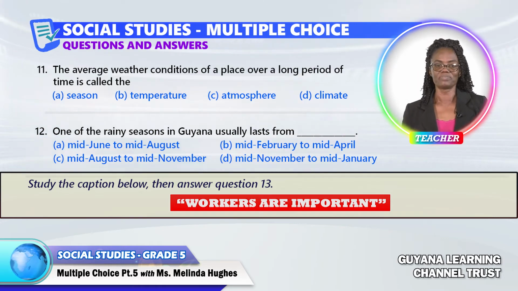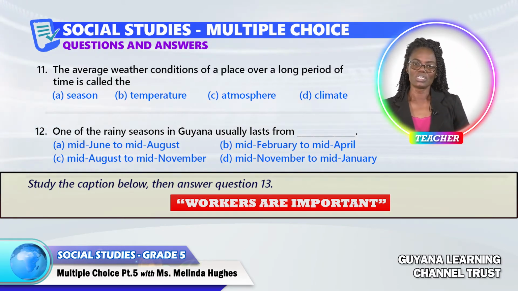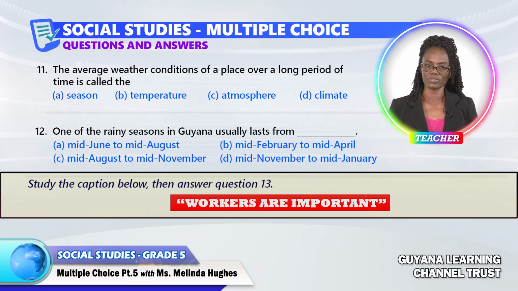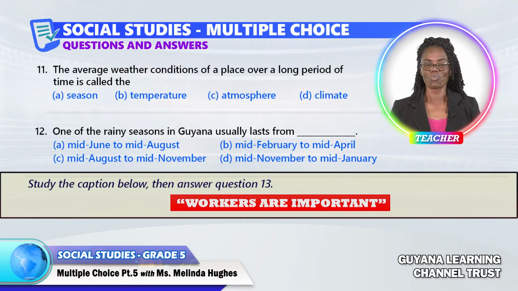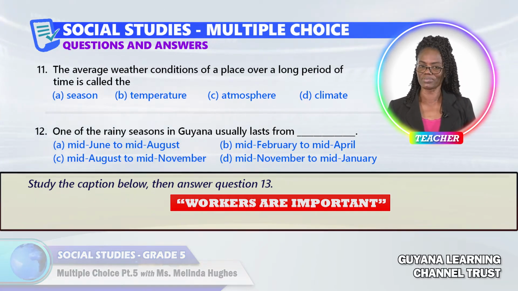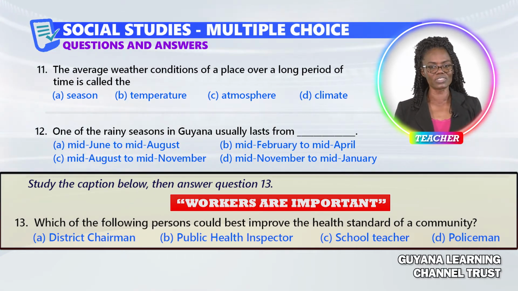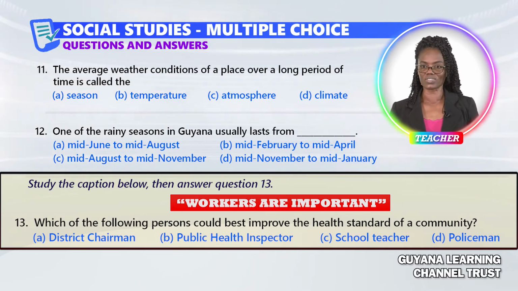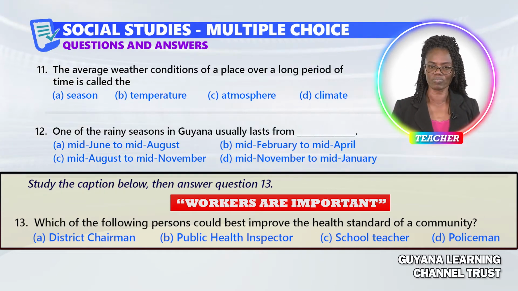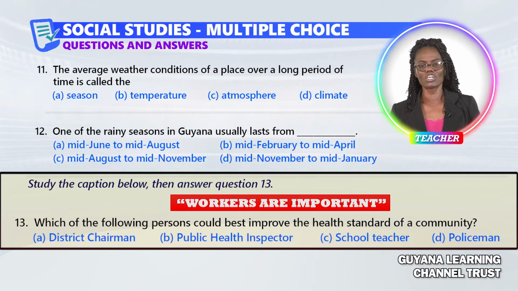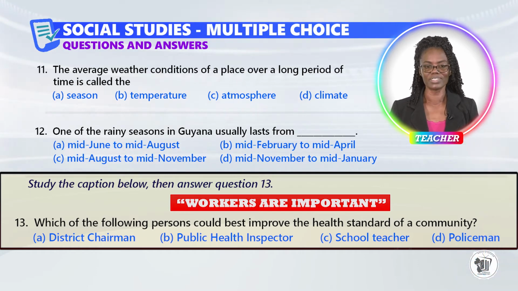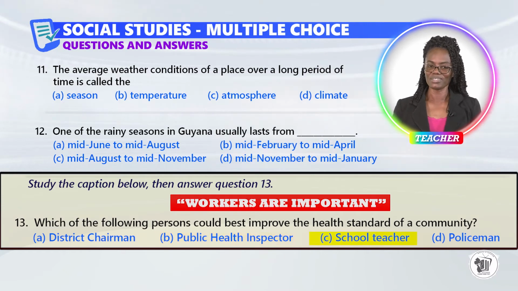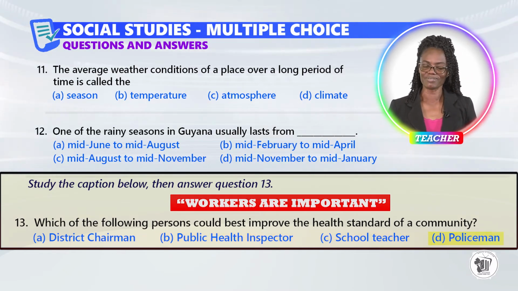Question 13. Study the caption below, then answer question 13. The caption reads, "Workers are important." Which of the following persons could best improve the health standard of a community? A, B, C, or D?